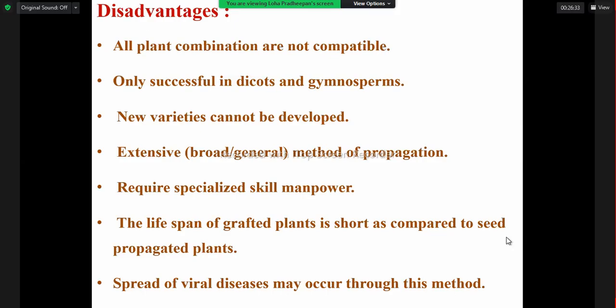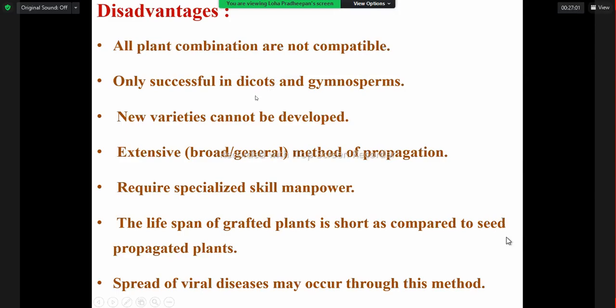Then if you look into the disadvantages, we can't do grafting or budding for old plants. Because to obtain successful grafting or budding, plants of the same family can be combined. So the compatible nature should be there. So we can't utilize this method for older plants.